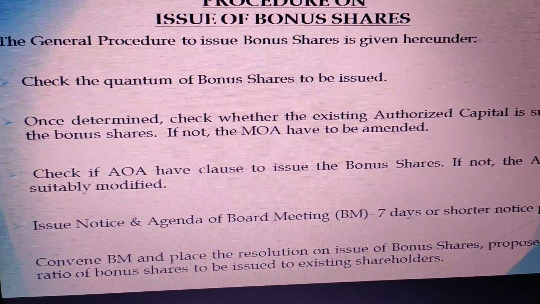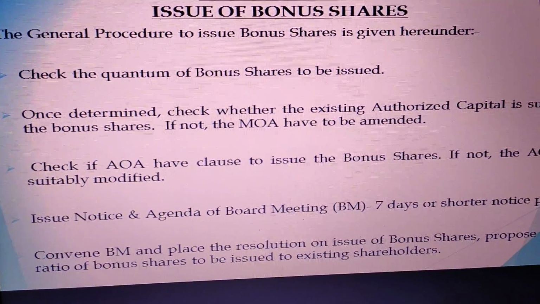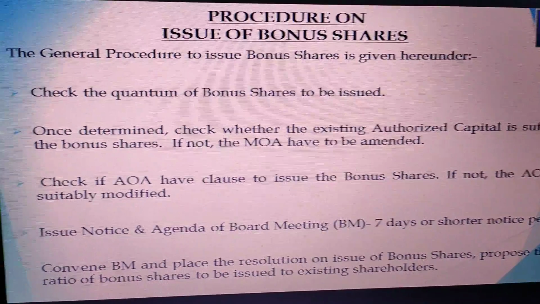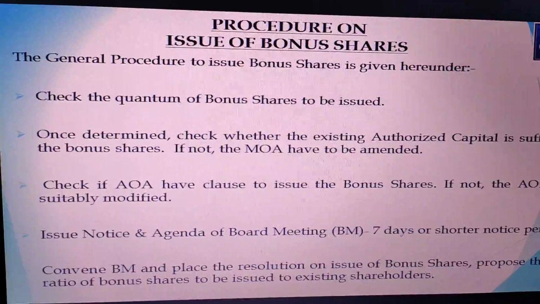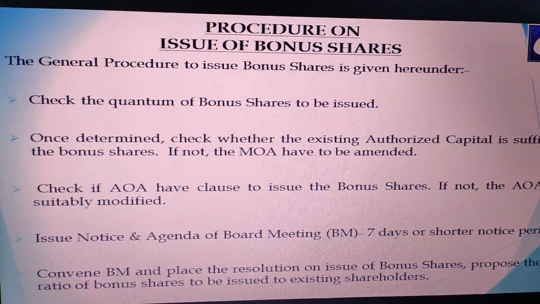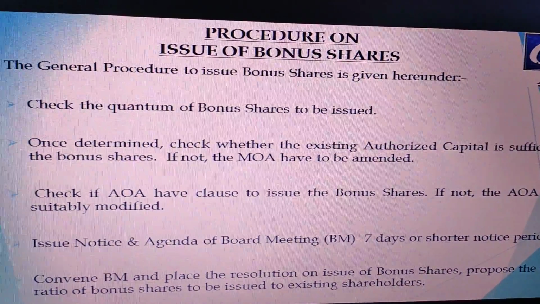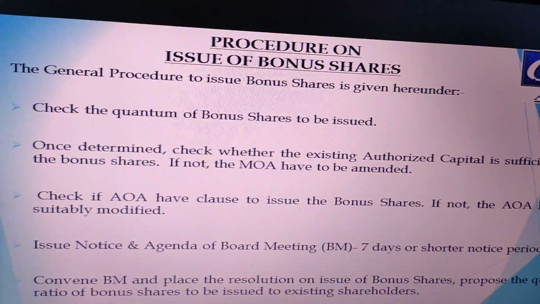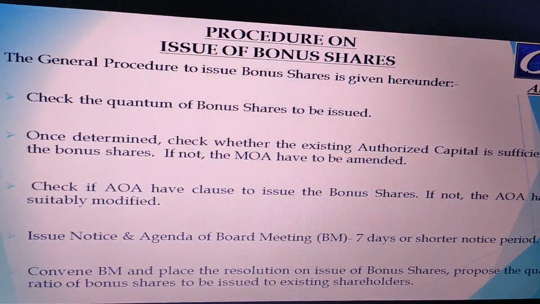One more important point to keep in mind is to check whether the articles of association of the company have a clause on issue of bonus shares. This is very important, because if your articles of association do not have a clause, or are silent, or don't give you scope for issuing bonus shares, then you really cannot go ahead and issue bonus shares under Section 63. Also, Section 63 clearly says that it is subject to the articles of association. So please ensure that your articles do cover a clause. If not, then please modify the articles, and then you can start the activity.